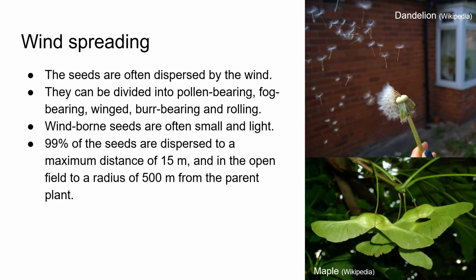Wind spreading. The seeds are often dispersed by the wind. They can be divided into pollen-bearing, fog-bearing, winged, burr-bearing, or rolling. Wind-borne seeds are often small and light. 99% of the seeds are dispersed to a maximum distance of 15 meters and in the open field to a radius of 500 meters from the parent plant. Good examples of this are dandelion seeds and maple seeds.